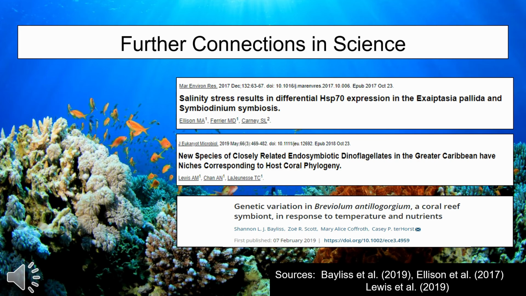For instance, Ellison et al. searched for biomarkers for abiotic stress. The HSP70 gene in Exoptasia pallida was proven to increase its expression at high salinities, which is a stressor. Therefore, further research can be done on other genes in Exoptasia pallida to be traced as abiotic stressors in order to further solve the coral bleaching crisis.